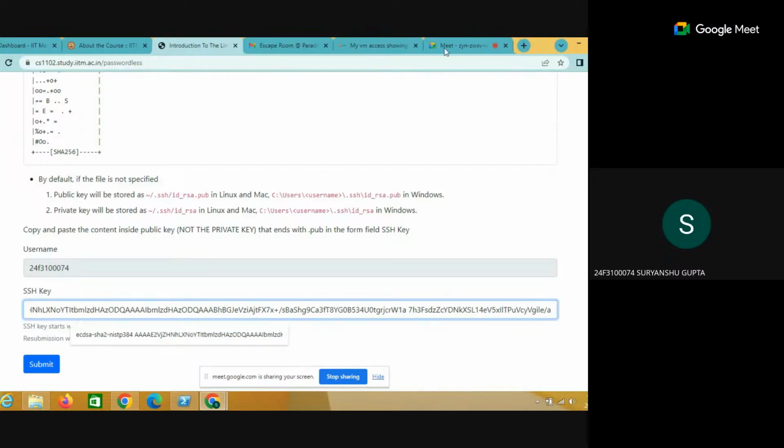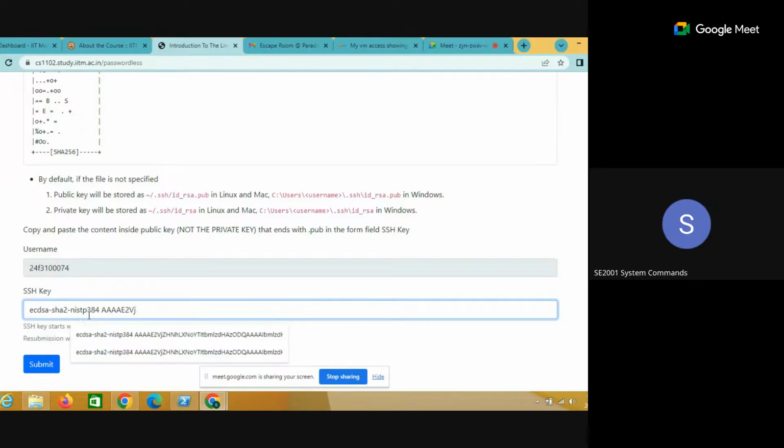Should I type it manually, sir? No, no, no. Just use Control Shift C. Control Shift C, sir.